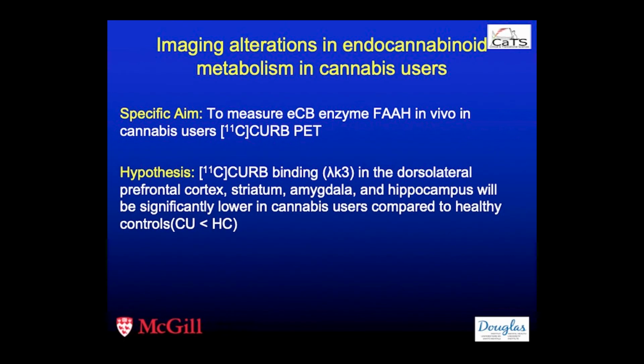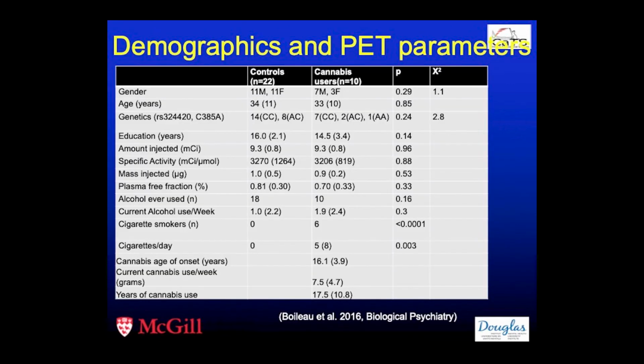Because of this, we wanted to measure the enzyme FAAH in vivo in cannabis users, and we hypothesized that curve binding with lambda K3 as the outcome measure in these brain regions would be significantly lower as compared to healthy controls. This is the first study that was carried out in a relatively older population, not really very old, but there were people in their 40s, way younger than me. And you can see here that there were no significant differences in PET parameters.